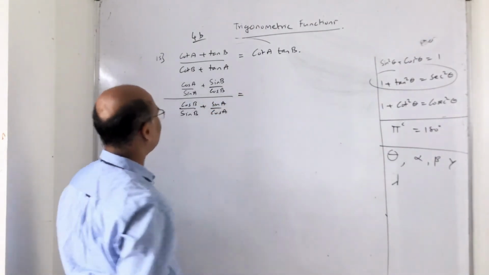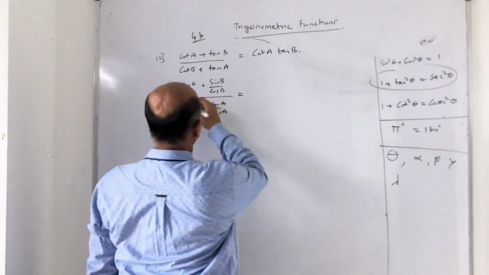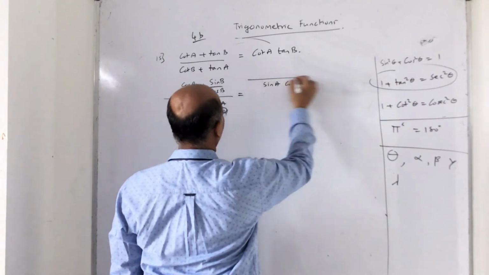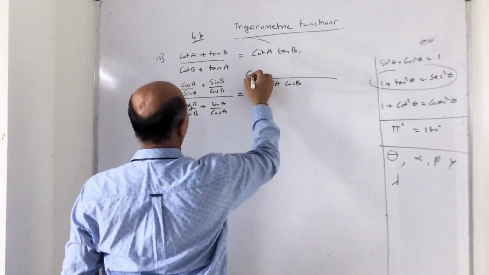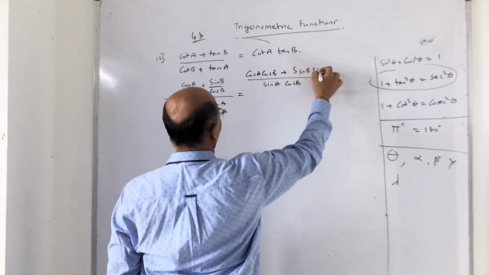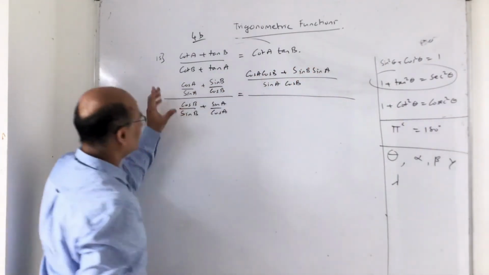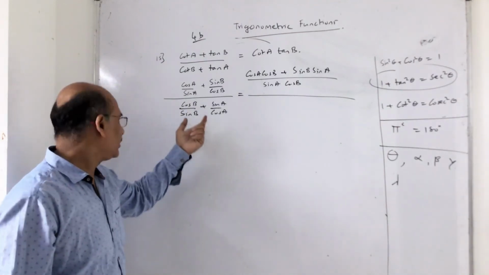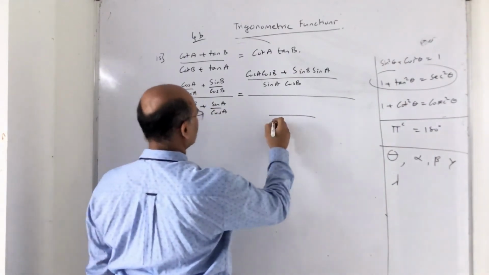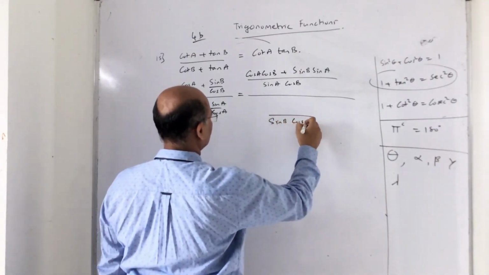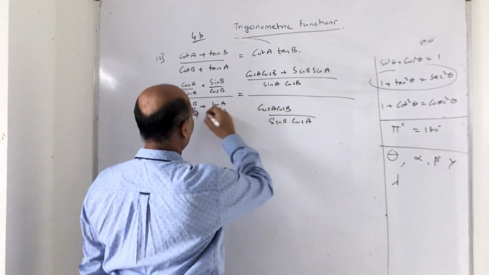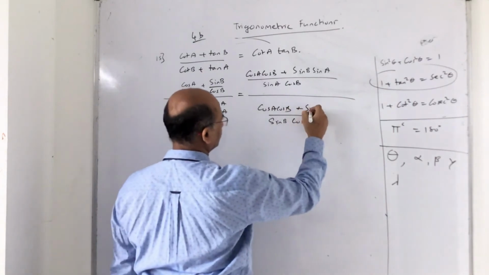So if I find the LCM there, here it will be sin A cos B, and cross multiply: cos A cos B plus sin B sin A. Now this is nothing but the numerator part. Similarly, I can do the same treatment to the denominator also. So what is the denominator? Sin B cos A, and cross multiply: cos A cos B plus sin A sin B.